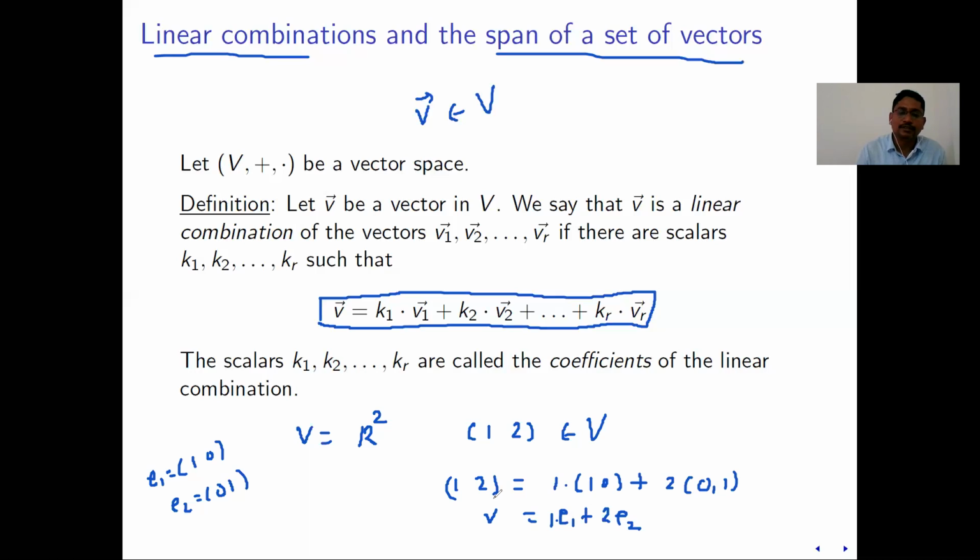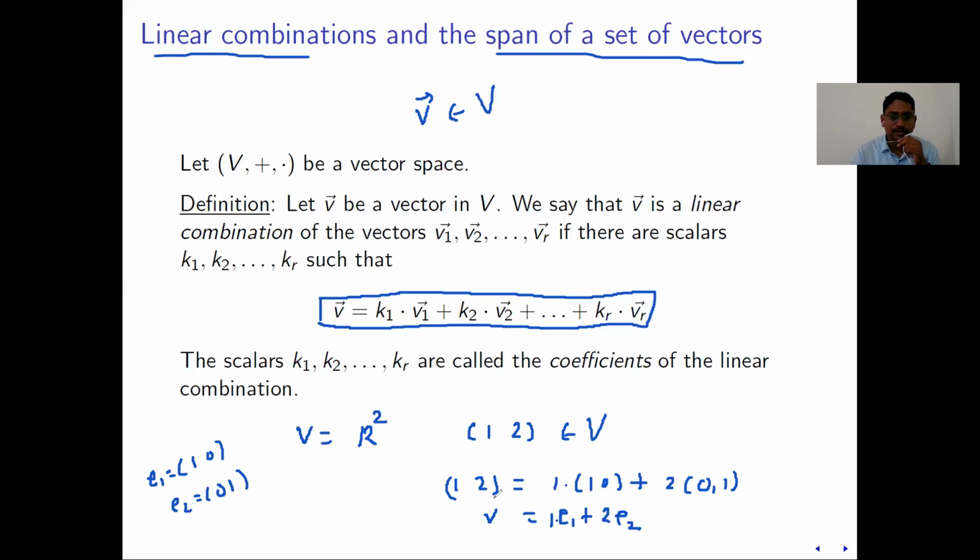We have to think whether it is written as a linear combination; lots of matrix algebra is involved there. You might have studied in your BSc first class the solution of homogeneous as well as non-homogeneous systems to find such coefficients. So k1, k2, ..., kr will be calculated by solving the linear system. If the system is consistent, then we are able to find k1, k2, ..., kr.